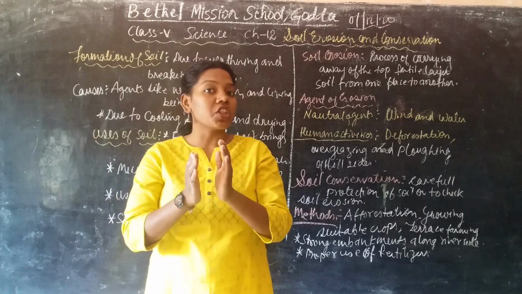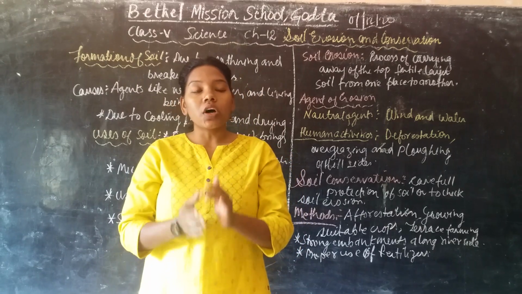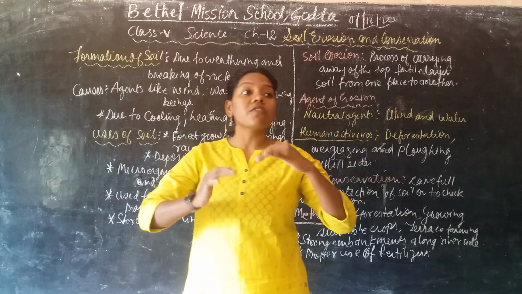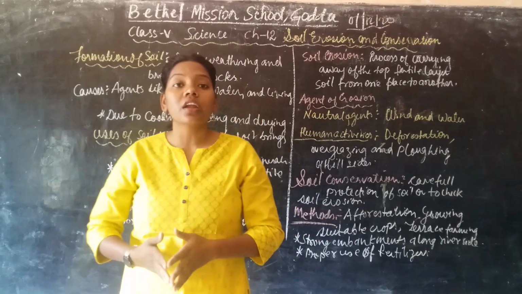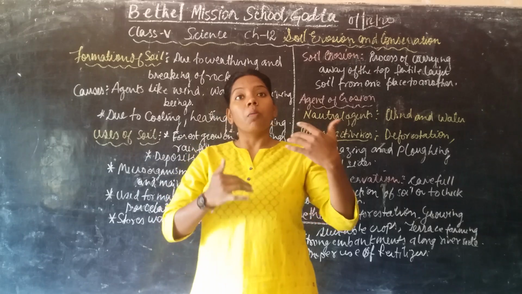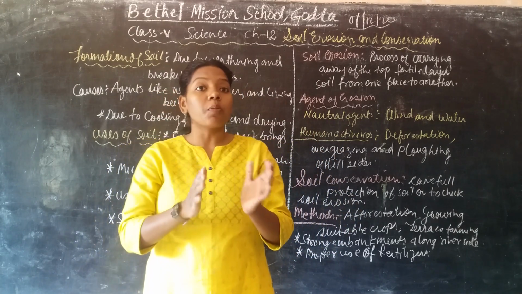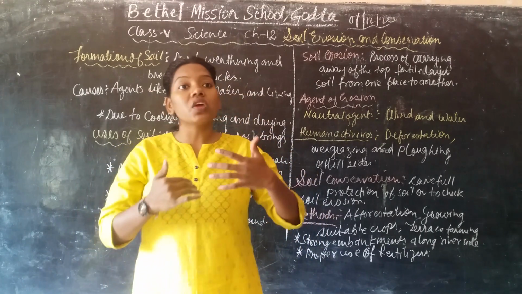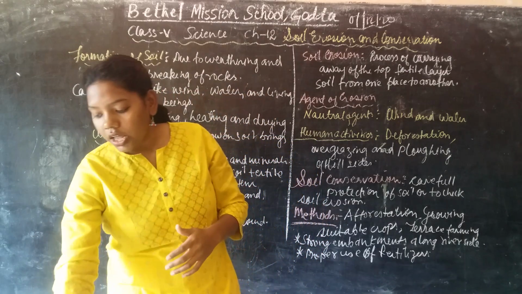If there is no soil, there will be no human settlement and no living organisms. That is why it supports life on earth. It grows different vegetation and supports different living organisms on the earth's surface. It supports both plants and animals and provides food. That is why we cannot imagine life without the soil.